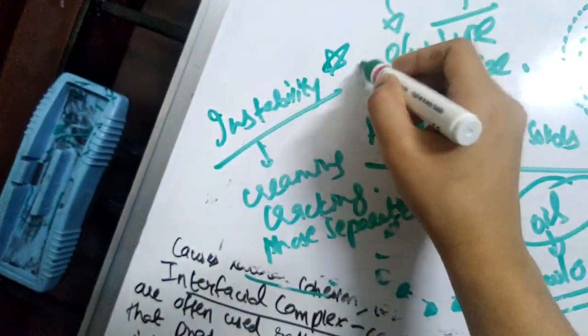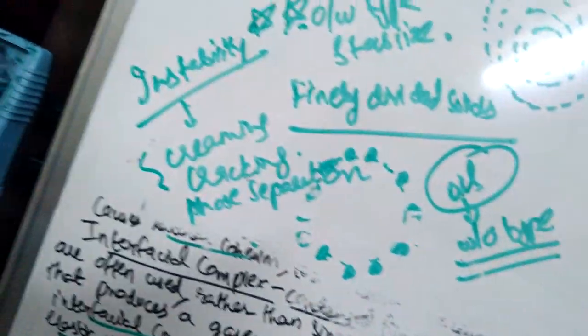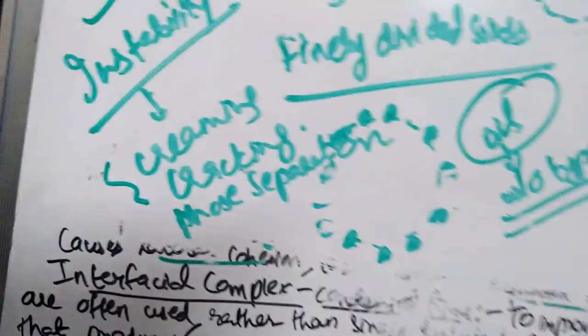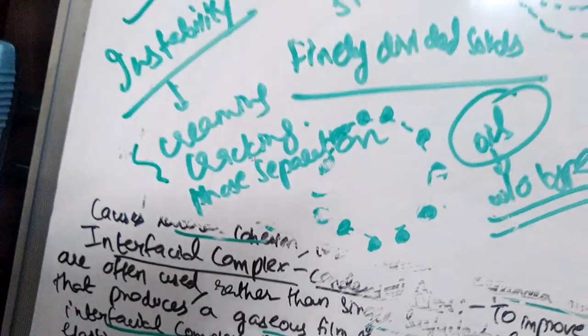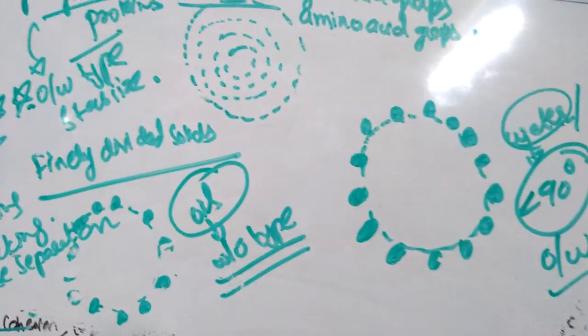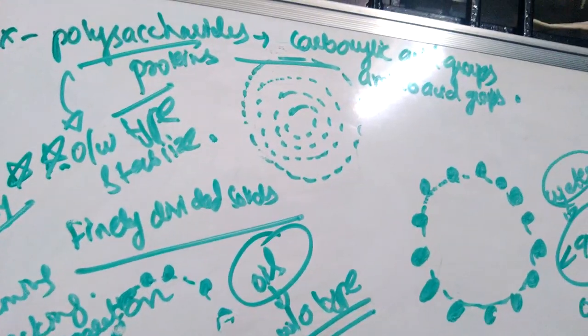This is a very important question. Sometimes you will be asked to distinguish between creaming and cracking. Sometimes you will be asked to write about the instability of emulsions, for 2 marks, or sometimes for long marks, so you should be prepared for all the questions. Even this theory of emulsions is very important. Please prepare notes from the video and Lachman. In case of any doubts, let me know. Thank you.